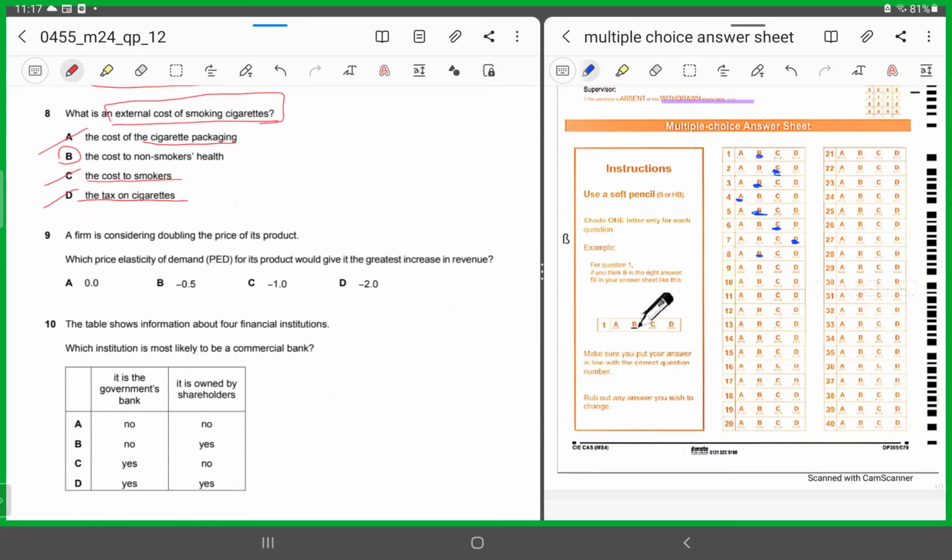All right. Number 9. Number 9 says a firm is considering doubling the price of its product. All right. So now a firm is deciding to double the price of its product, right?